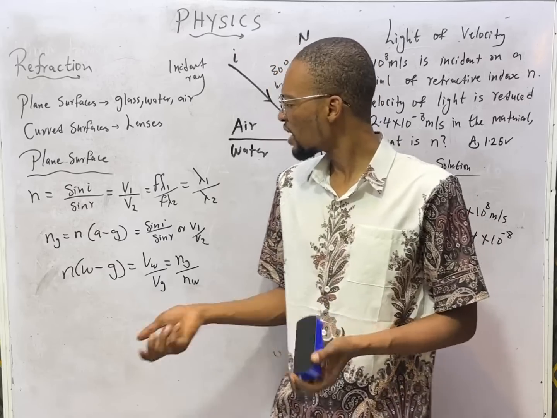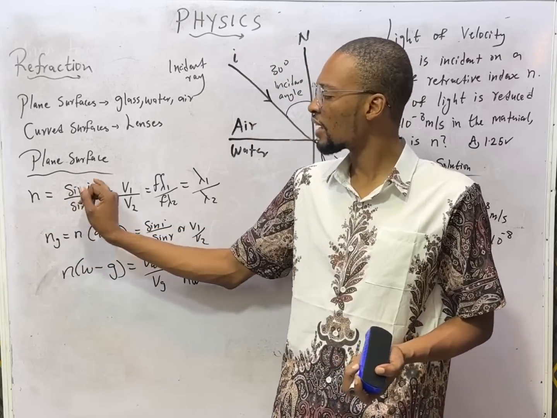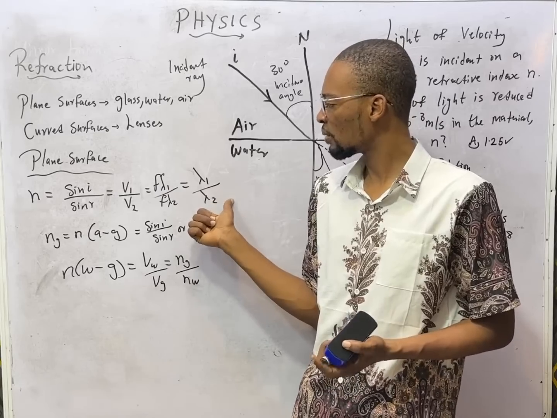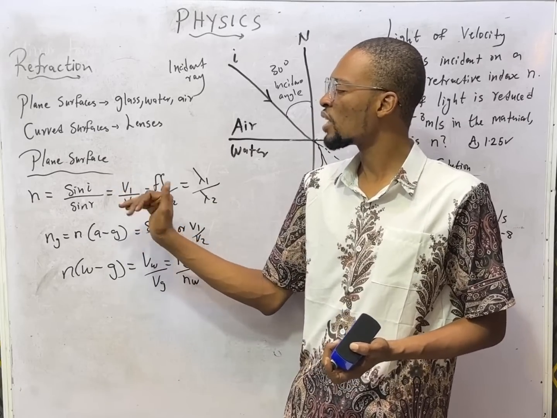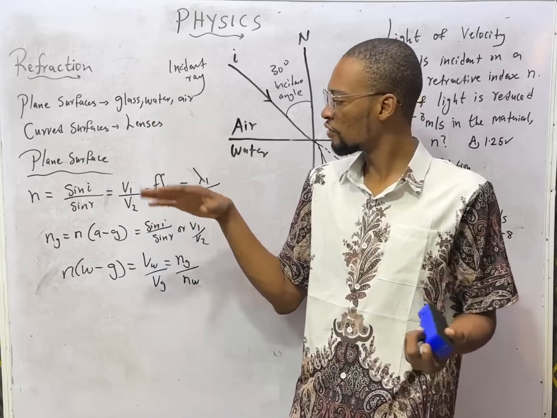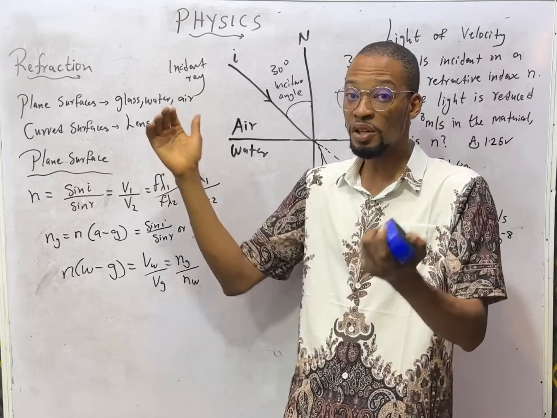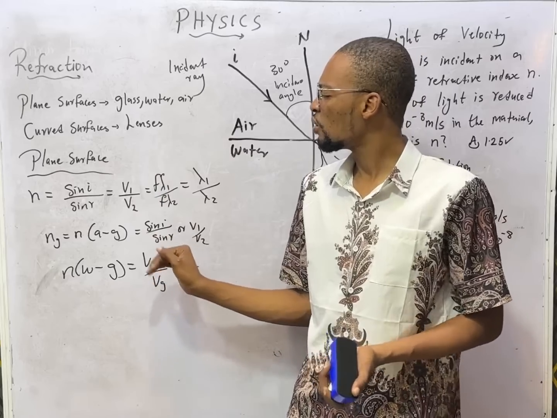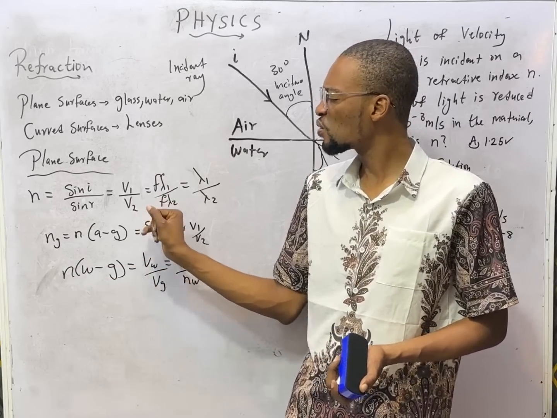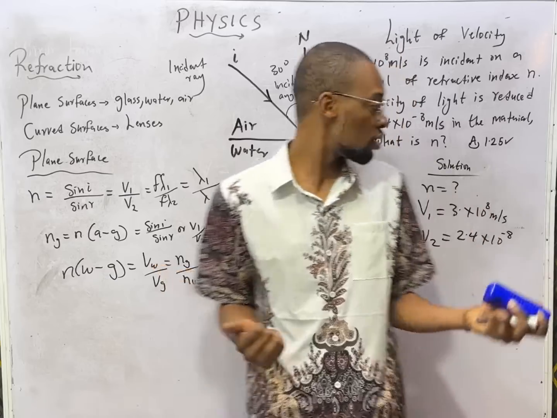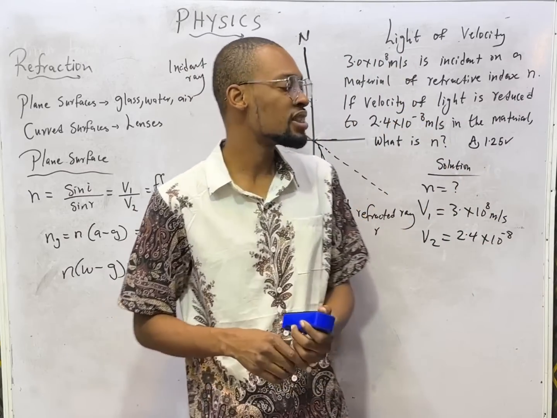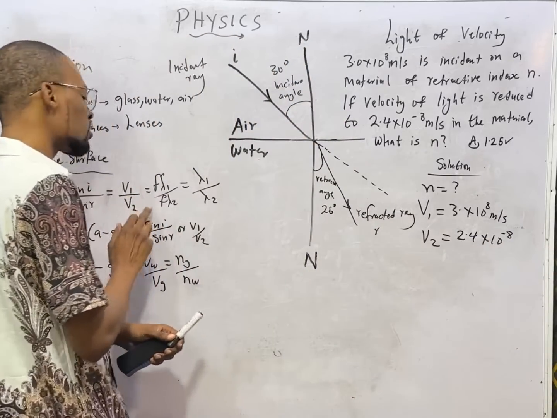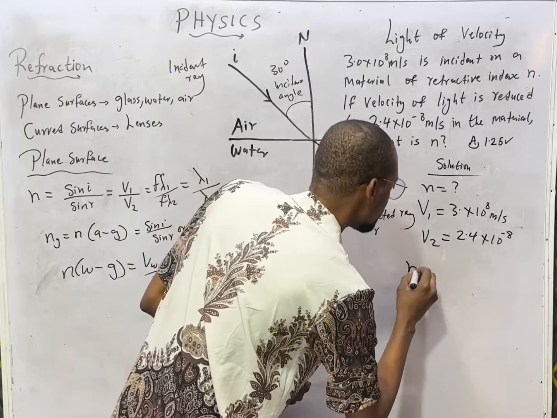And from here, I told you that refractive index is sin i over sin r. It is V1 over V2, and it is lambda 1 over lambda 2. So we are given V1, that is the velocity of the incident, or the first medium, that is air. That is the first medium they mentioned. Now, the second material is V2. We are also given that velocity to be 2.4 times 10 raised to the power of minus 8. So food is ready. The refractive index will simply be V1 over V2. That's the formula we shall be using.